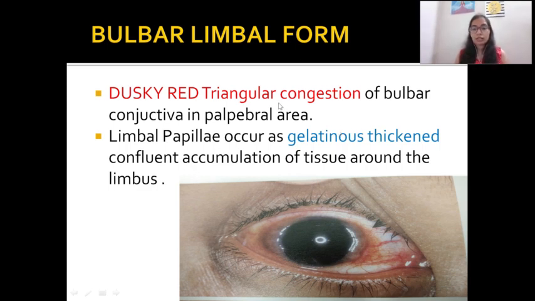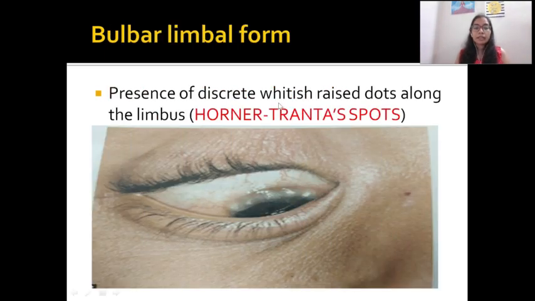We will see it in a subsequent slide. And what else in the bulbar form? There will be presence of discrete whitish dots known as Horner-Trantas spots.